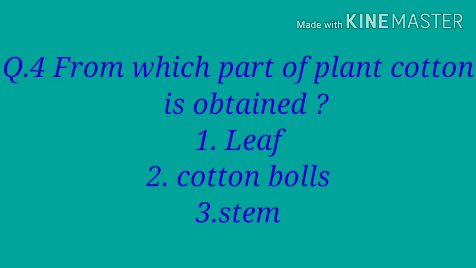Question number 4 is, from which part of the plant is cotton obtained? The first option is leaf, second is cotton bolls and third is stem. So children, you know that we obtain cotton from the fruit part of the cotton plant, which is known as cotton bolls. So the correct answer is cotton bolls.